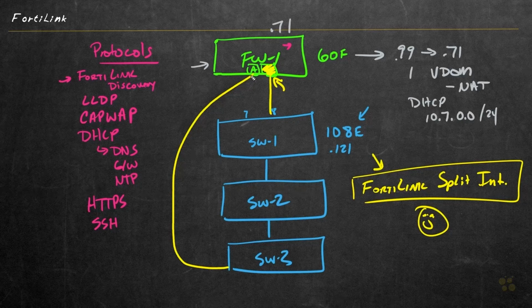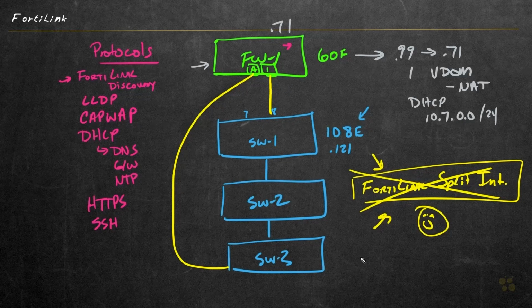So if there's a problem in the future with interface A as a member of the FortiLink interface, it can then go ahead and bring up B. So if you enable the FortiLink split interface, it's only going to use one of its interfaces as part of the FortiLink active at any time. Now, another question to ask is: is it possible to disable the FortiLink split interface and still have the same physical configuration? And the answer to that question is yes.